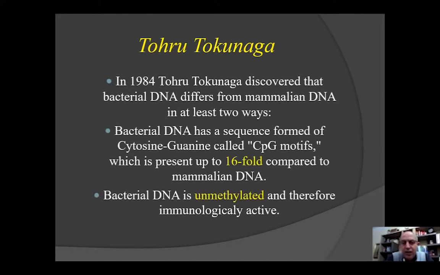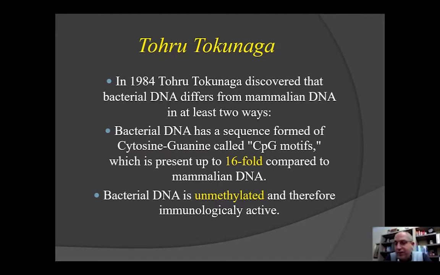In 1984, Toru Tokunaga discovered that bacterial DNA differs from mammalian DNA in at least two ways. Bacterial DNA has a sequence of cytosine-guanine called the CpG motif, C and G, which is present up to 16-fold compared to mammalian DNA.